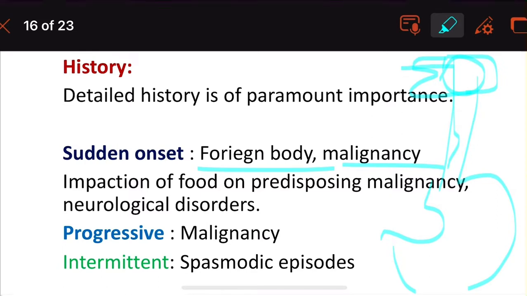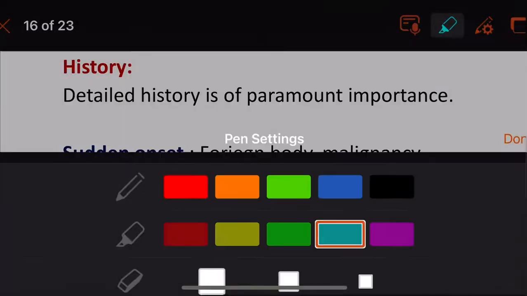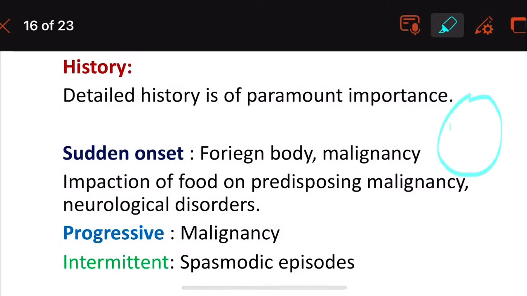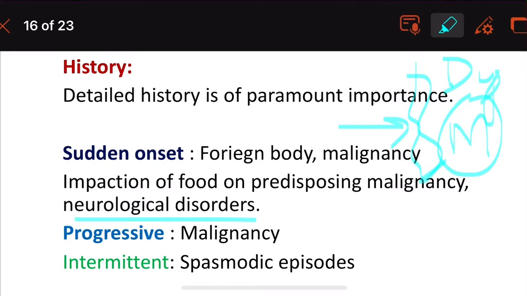With malignancy, the cancerous condition, impaction of food on the predisposing malignancy will produce dysphagia. Then the neurological disorders, which we have already discussed in part 1, could be paralysis, stroke, or cerebrovascular diseases.